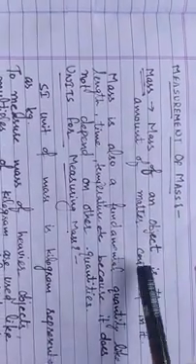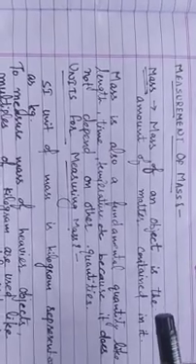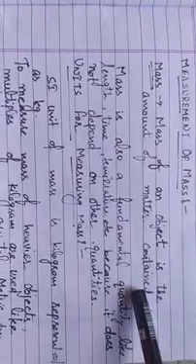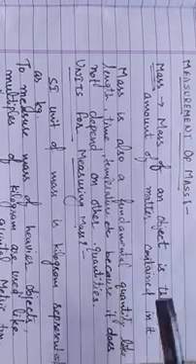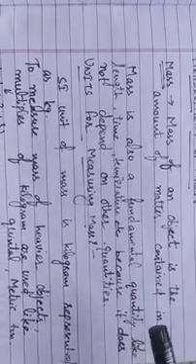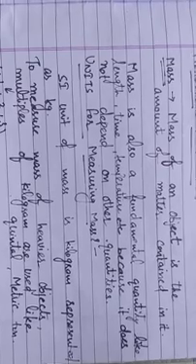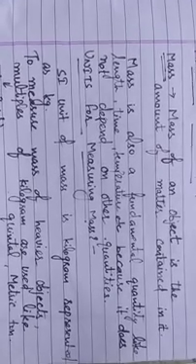Mass of an object is the amount of matter contained in that object, or we can say that it is the quantity of matter contained in that object. Matter: anything that has mass and occupies space is called matter. For example, things around us like table, chair, books, pen, etc. all have mass and all occupy space. So that's why they are known as matter. So mass is just the quantity or amount of matter contained in that object.